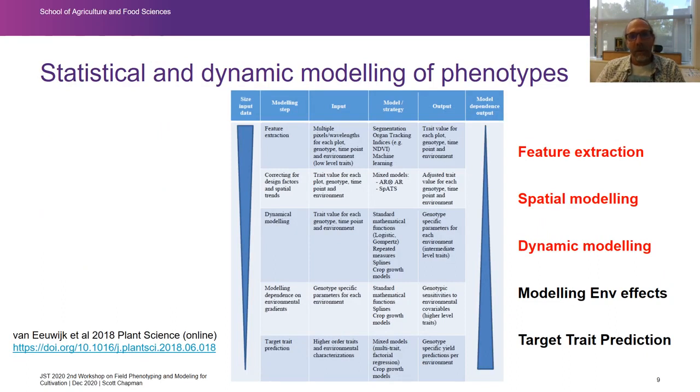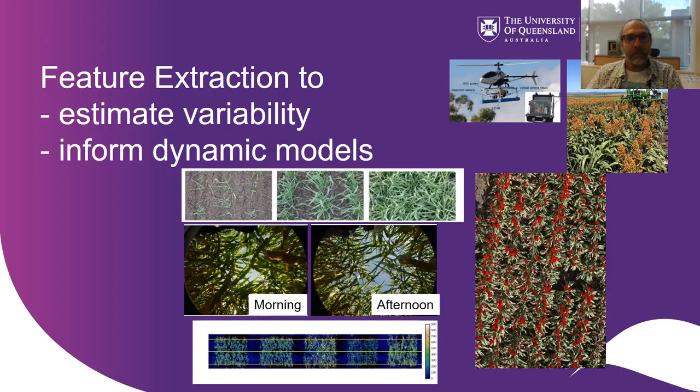This is a rather complicated figure from that paper. I'll leave it to you to read through it in detail, but what I want to do is take you through some of these examples of feature extraction, how we might use that in statistical modelling, and also use it to inform dynamic modelling. So we look at feature extraction to both estimate variability in the field and to inform our dynamic models.